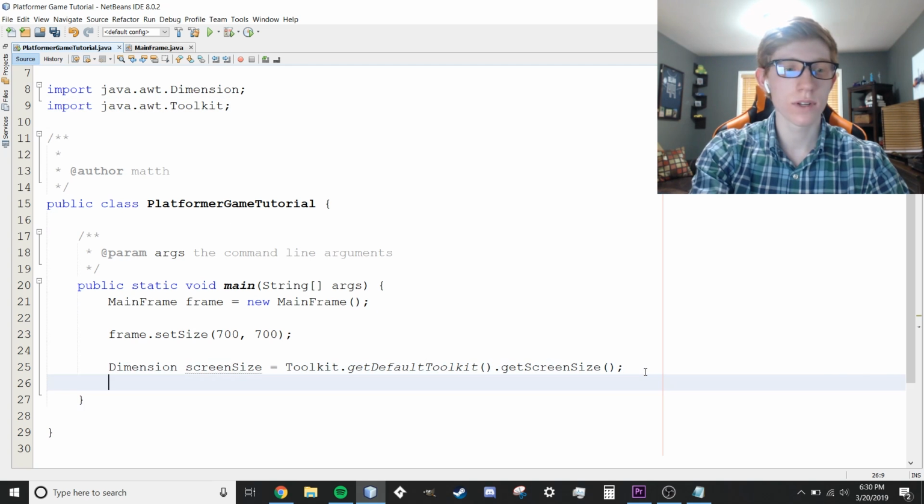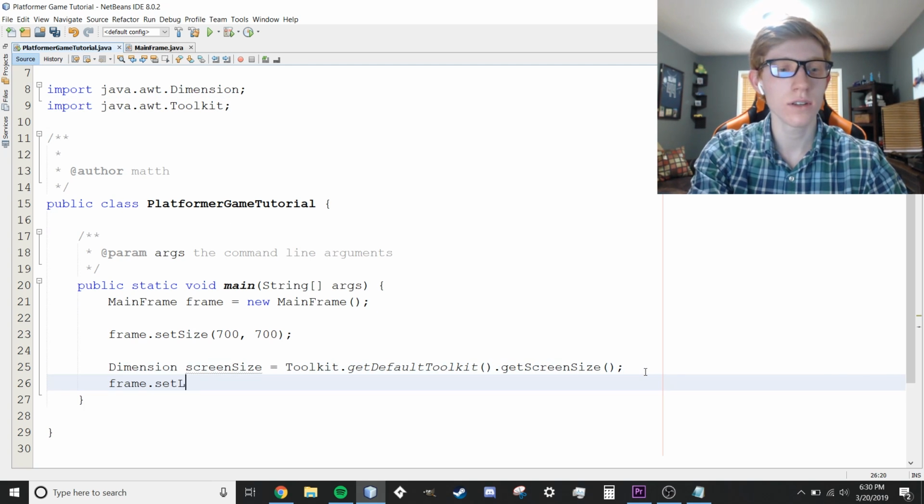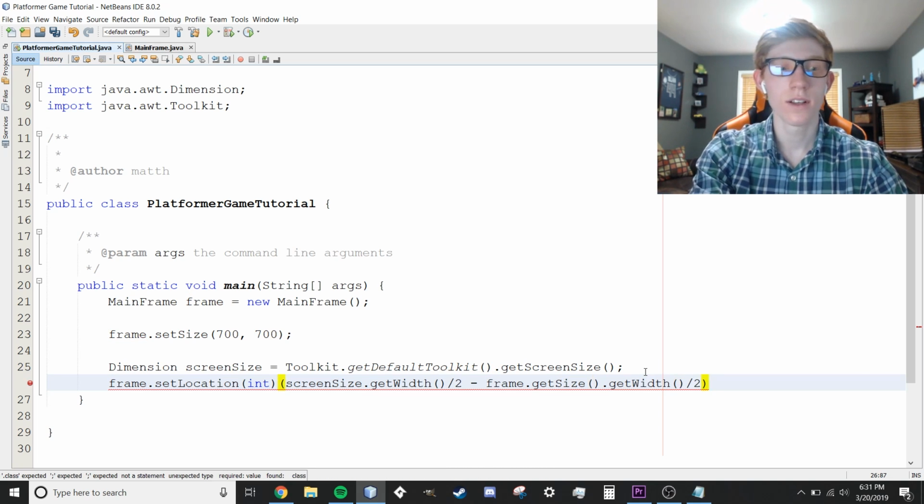Then the next line we're going to do is say frame.setLocation, just like that, and we're going to cast it to an integer. Then we're going to say screenSize.getWidth() divided by 2 minus frame.getSize().getWidth() divided by 2. That's half of it.